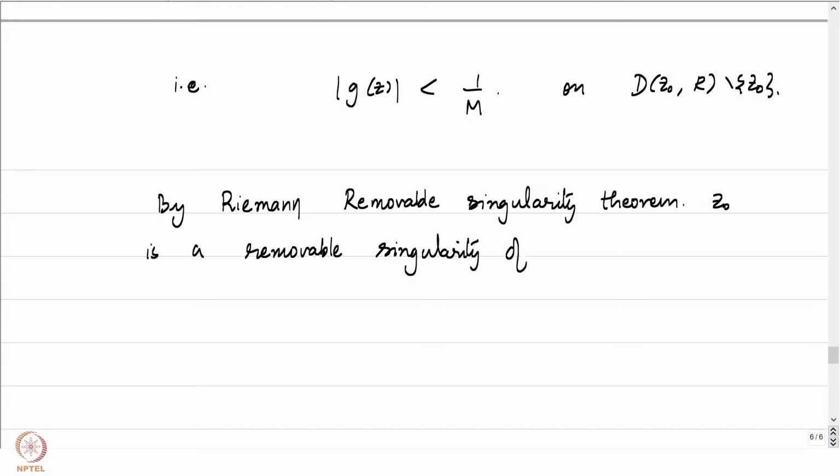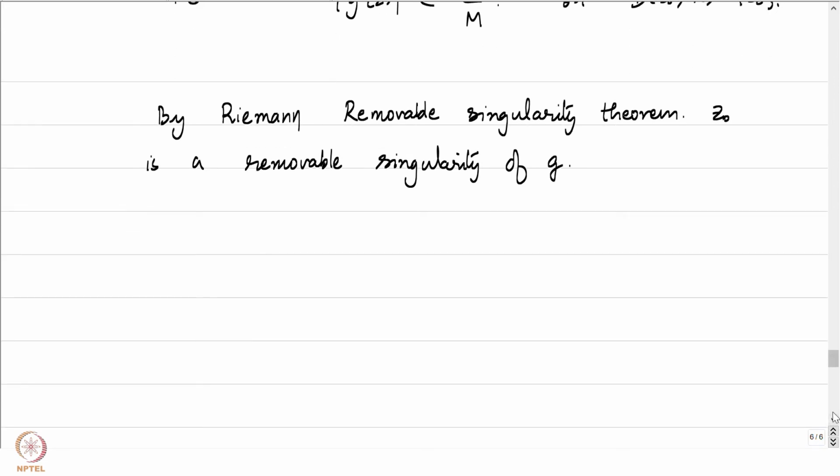And it is going to be a simple exercise for you to sit down and check that as we approach z0, g of z approaches 0. You have to use the fact that z0 is a pole of f to conclude that the limit as z goes to z0 of g of z is equal to 0.